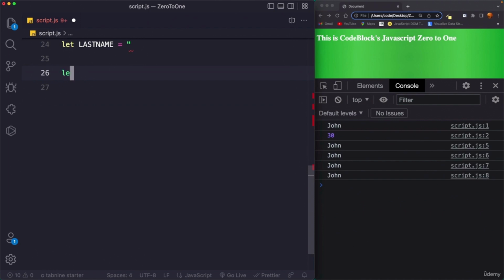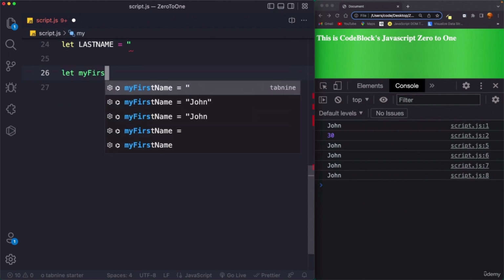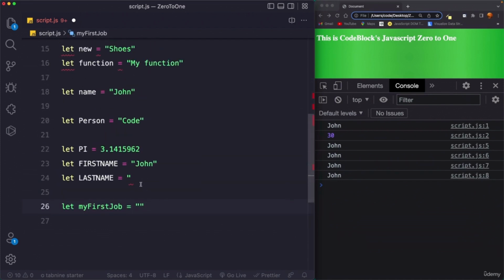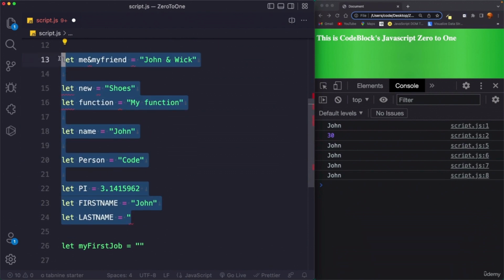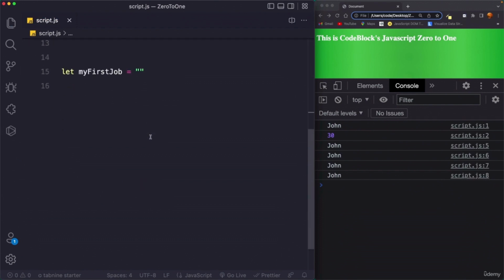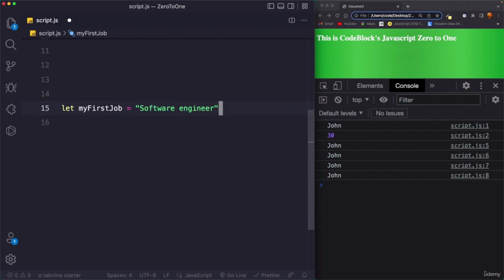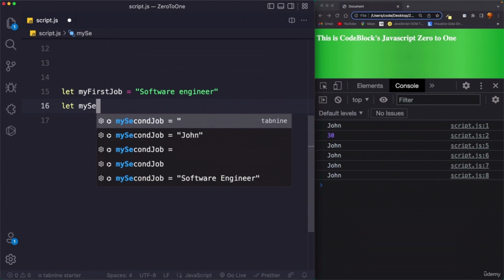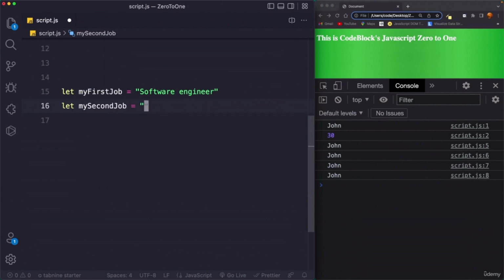So we can say let myFirstJob equals, and I need to get rid of all of this bad code over here, otherwise we will run into errors. Okay, so let's delete all of this and let's get rid of this as well. Now we can say let myFirstJob equals software engineer. And then if we switched our job, we can say let mySecondJob equals, I can say, teacher. So you can see that these variable names are descriptive.